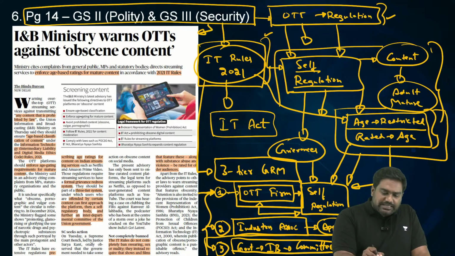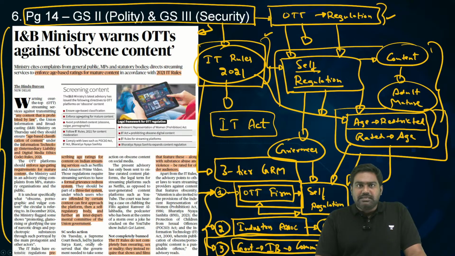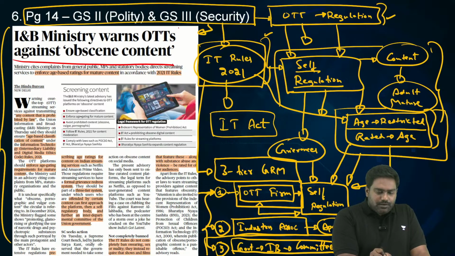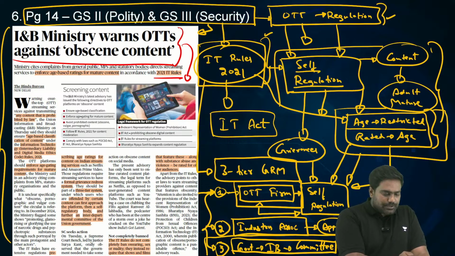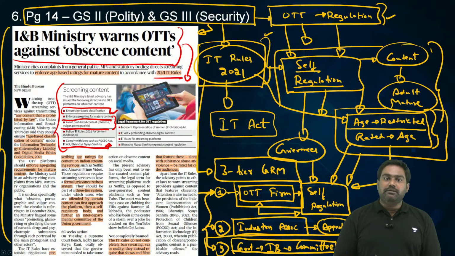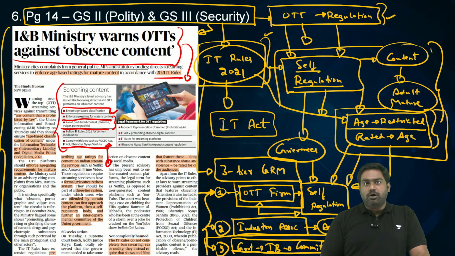Now, in the light of the recent controversy with regard to India's Got Latent, the Ranveer Allahabadia incident, the I&B ministry has warned OTT firms. It has issued a warning to strictly follow the IT rules, to ensure that content is appropriately rated as per the age of the audience, and adult mature content is age restricted. It has even advised them to avoid obscene content. Even though obscene content is not banned, the government is telling OTT firms to avoid obscene content.